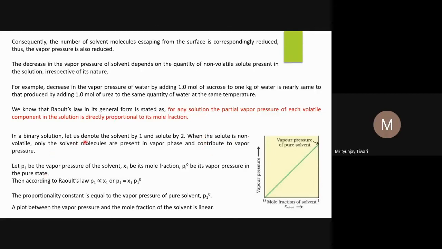So in the binary solution where the solute is non-volatile, let us denote the solvent by 1 and the solute by 2. When the solute is non-volatile, only the solvent molecules are present in the vapor phase and contribute to the vapor pressure. This we have seen. Let P1 be the vapor pressure of the solvent in the solution phase, X1 be the mole fraction of the solvent, and P1 naught be its vapor pressure in the pure state.